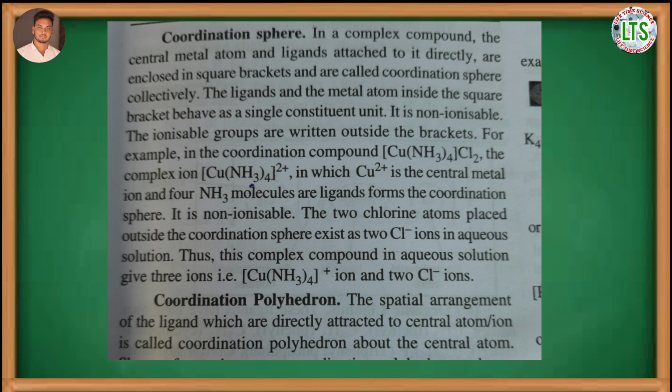The ionizable groups are present outside the square bracket in the complex compound.